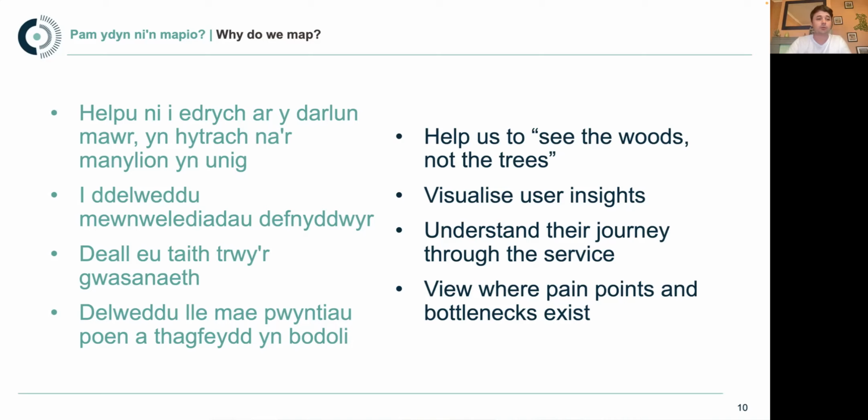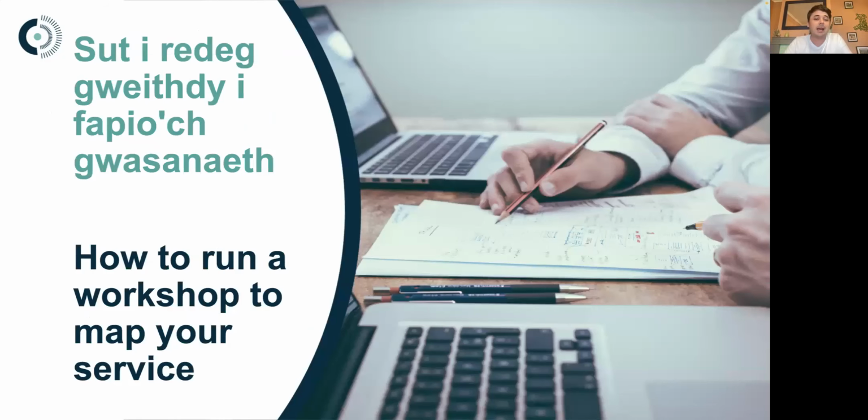Cool. So let's move on to the next phase, which is how to run a workshop to map your service with Vic. Yeah, so when we're looking at how to map our service, we're looking at this being a collaborative process. The idea is that everybody involved is working together to build a shared understanding of what experience the users are having of that service.